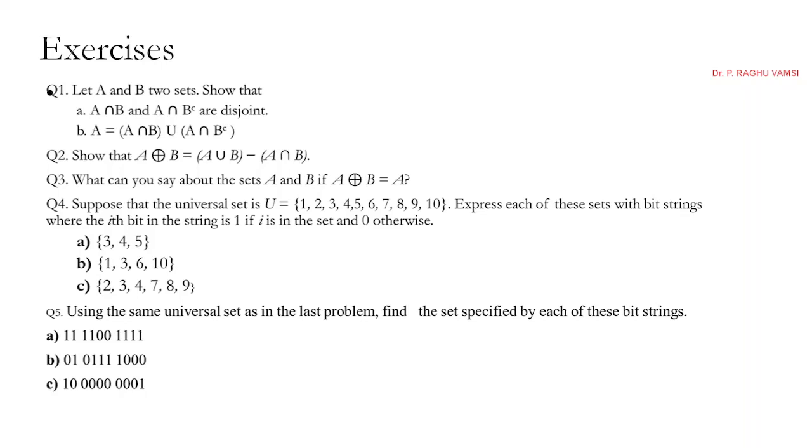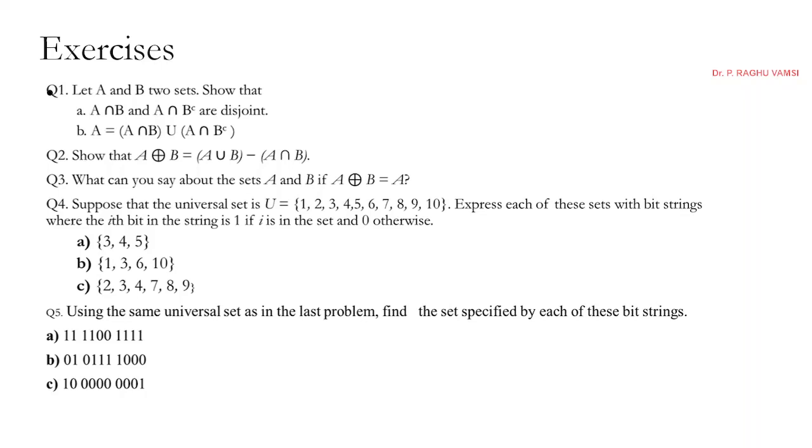Suppose the universal set is U equal to 1 to 10. Express each of these sets as a bit string where the ith bit in the string is 1 if i is in the set and 0 otherwise. So this is the binary representation. Using the same approach we have seen previously for 1 to 5, like that you also represent the sets {3, 4, 5}, {1, 3, 6, 10}, and {2, 3, 4, 7, 8, 9}.